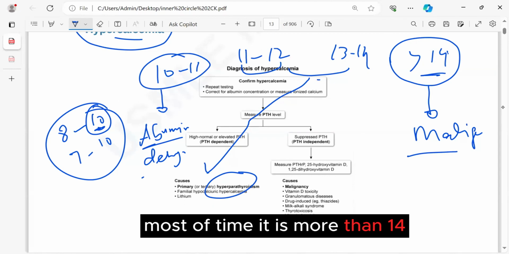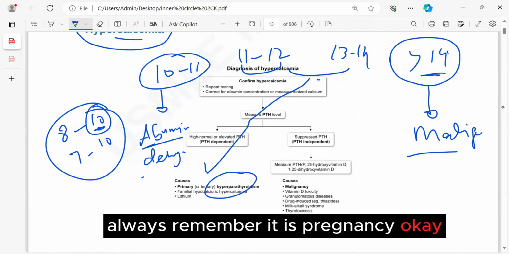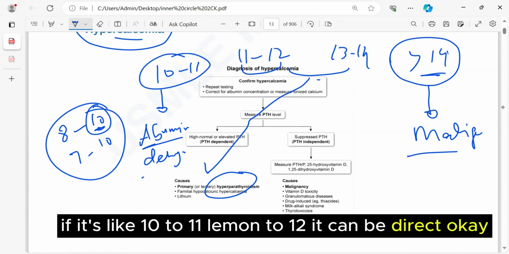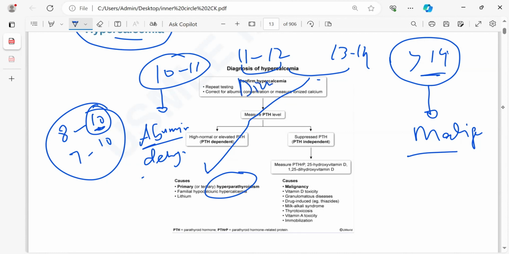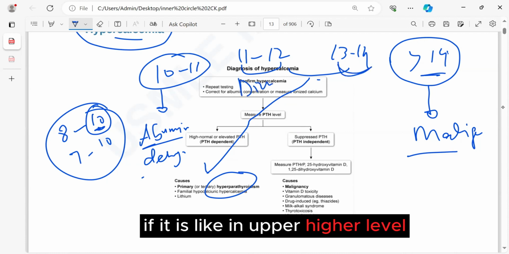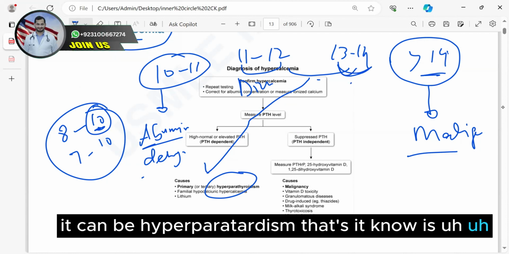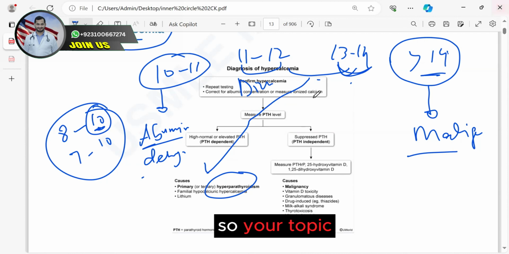Most of the time, if it is more than 14, always remember it is malignancy. If it is like 10 to 11, 11 to 12, it can be diuretic most of the time. If it is at the higher level, it can be hyperparathyroidism. That's it. Now, study the topic.